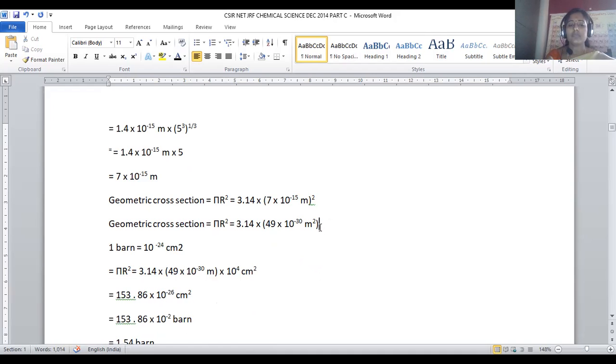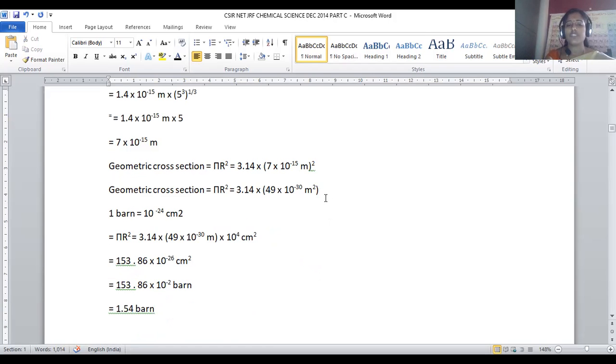This should be converted into barn. For that purpose, 1 barn is equal to 10 to the power minus 24 centimeter square. First we convert meter to centimeter, then centimeter to barn. So pi r square is equal to this value, multiplied by 10 to the power 4, so that meter to centimeter conversion is possible.